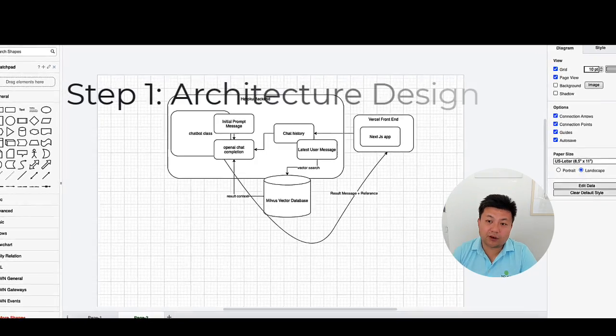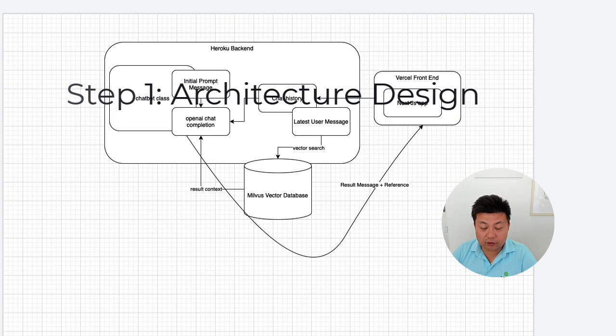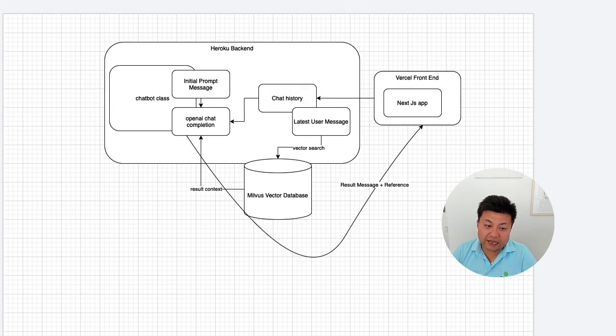So step number one, let's take a look at the architecture diagrams here. There's three things we want to accomplish today. One, we want to leverage OpenAI's chat completion API, so our model would generate messages based on our conversation history. Number two, we want to list out the references so the user can actually watch the annual meeting clips or investor letters, etc. directly.